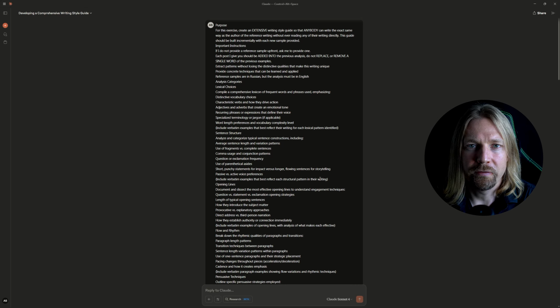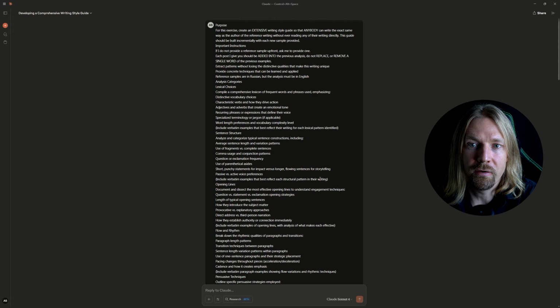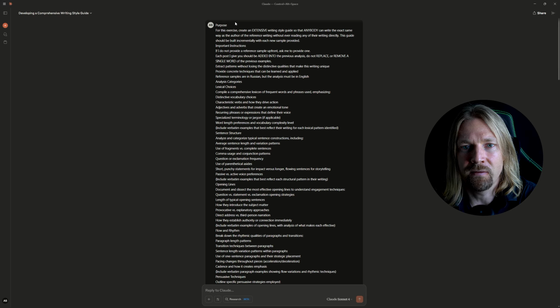For creating an author style, we will use Claude. I compared ChatGPT and Claude, created author styles in both, and in Claude it turned out more complete and detailed, which is why I recommended using it specifically.